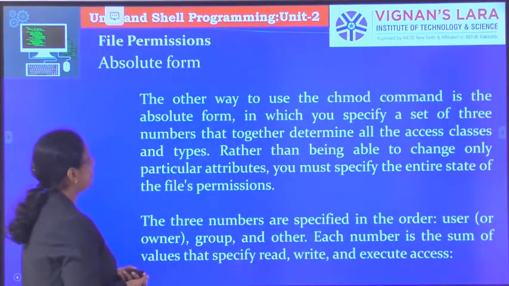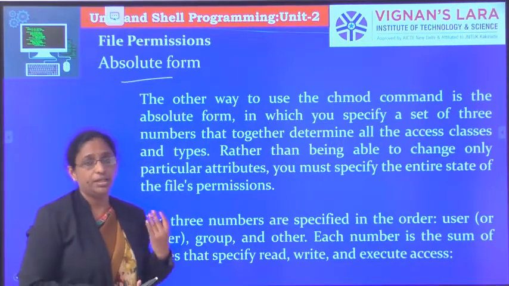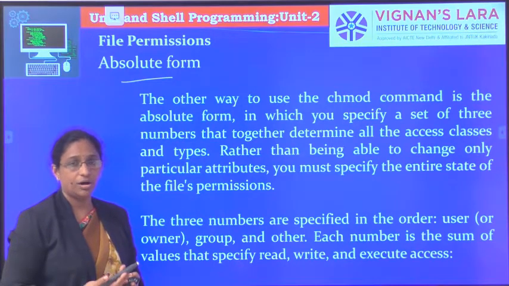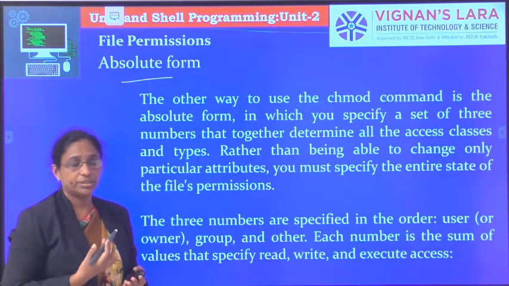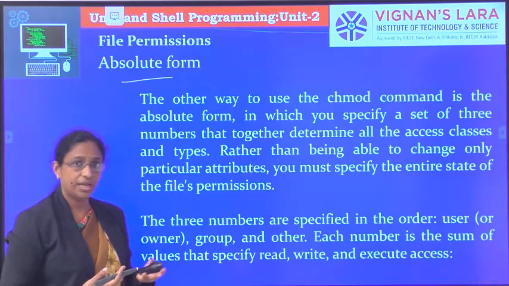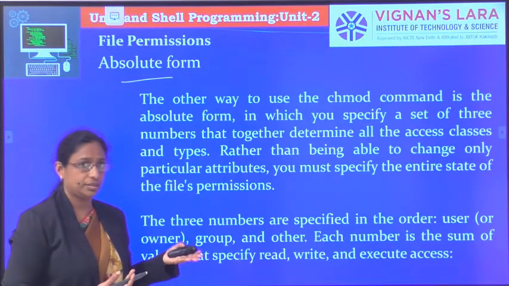Another one is the symbolic method, also called the relative method. The symbolic method, or relative method, is used for giving permissions to a particular file or directory.